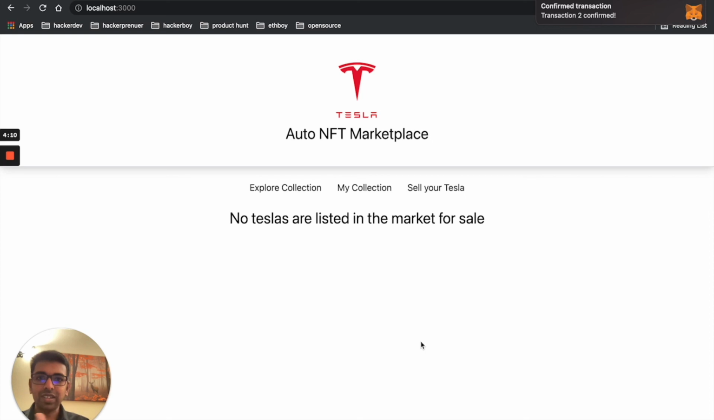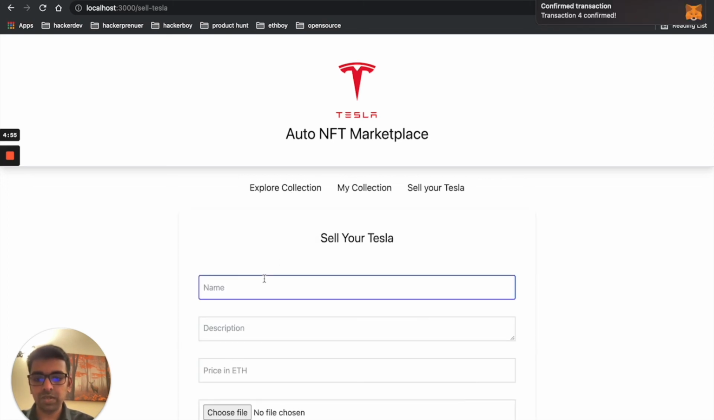So the transaction actually got completed. What happened is that since we refreshed the screen, it's showing that there are no items left in the marketplace for selling, because we already sold the item. Let's add a couple more.